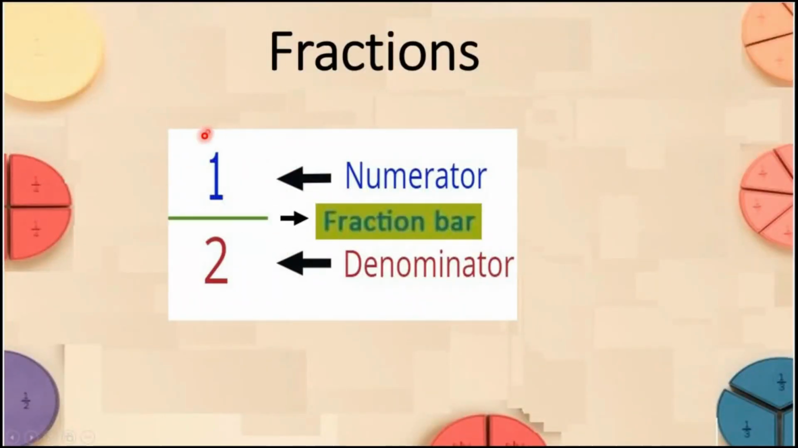Students, look at this fraction. Yes, this is one of the 2 parts. Here, the upper number is called the numerator, and the down number is called the denominator. We know the upper number of a fraction is called the numerator and the down number of a fraction is called the denominator, and this line is known as the fraction bar.